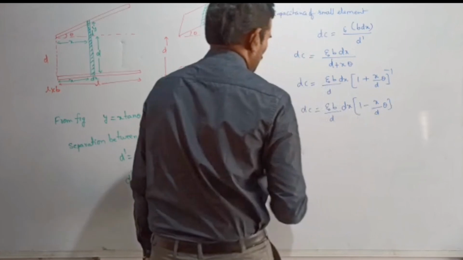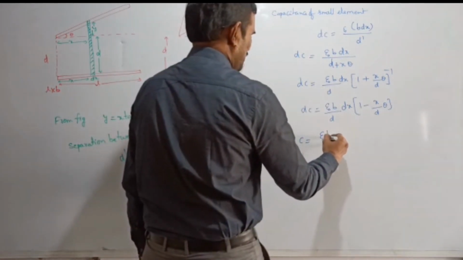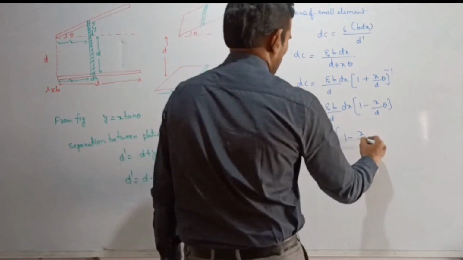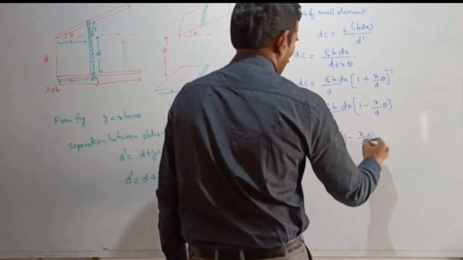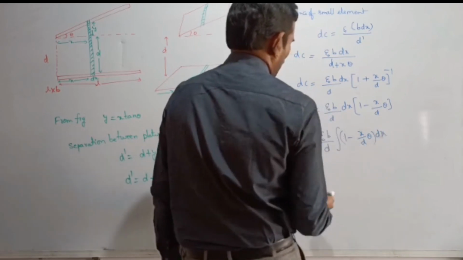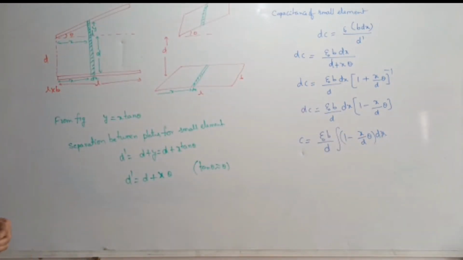Therefore, now we need to integrate this. Epsilon naught B by d into integral of 1 minus x by d into theta into dx. Sorry, dx, not d theta. There the variable is not theta. There the variable is x. x varies from this end to this end. That is from 0 to L. That is the variation of this x here. So 0 to L, right?